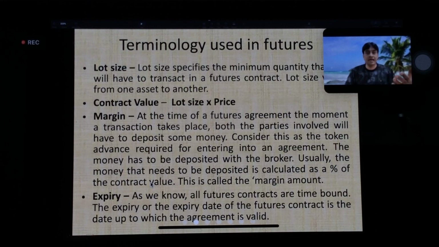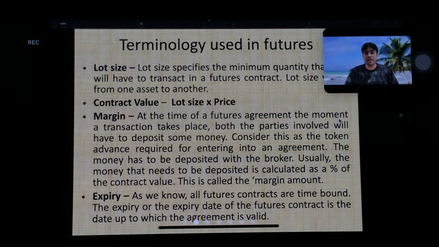Like if you see Idea and all the small stocks like GMR Infra, their lot sizes will be like 25,000, 50,000, 70,000 quantity. So lot size will depend on contract value and it will change, but SEBI will notify us earlier that from this expiry, the lot size is going to change. Then next is margin.